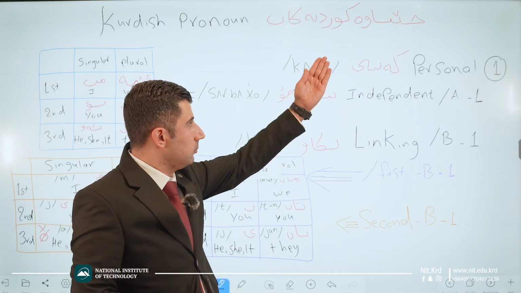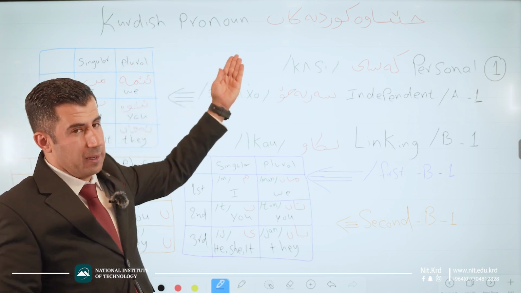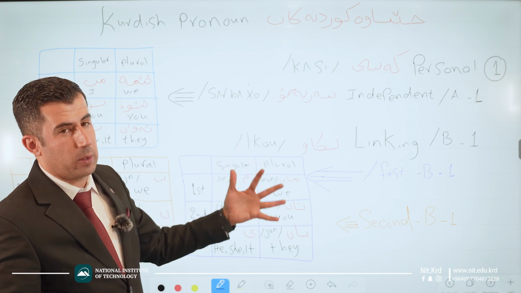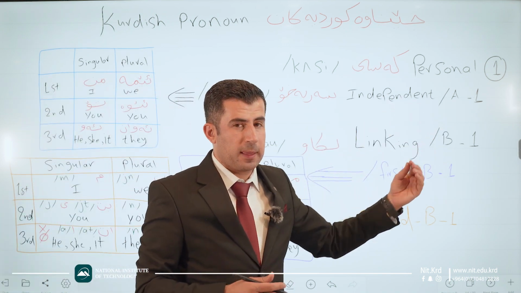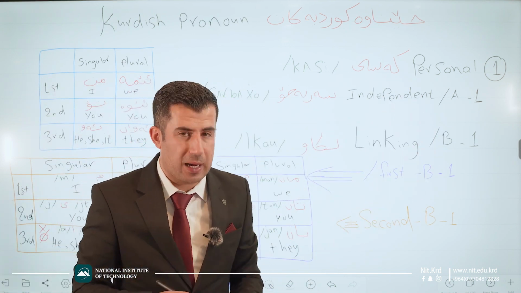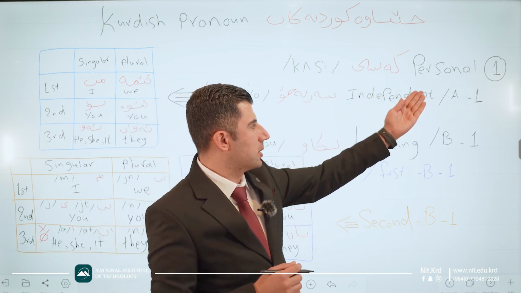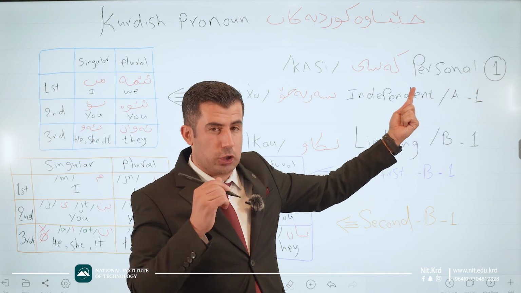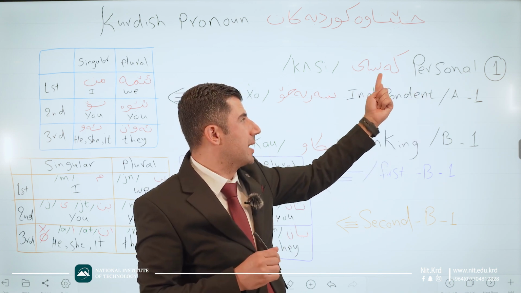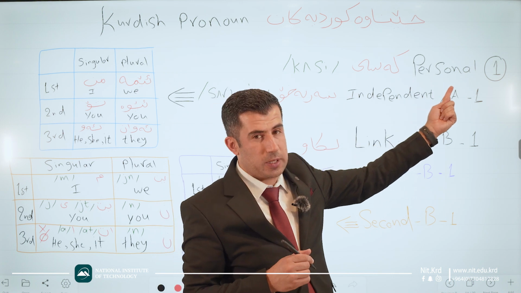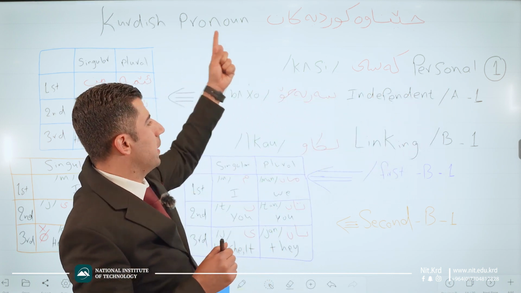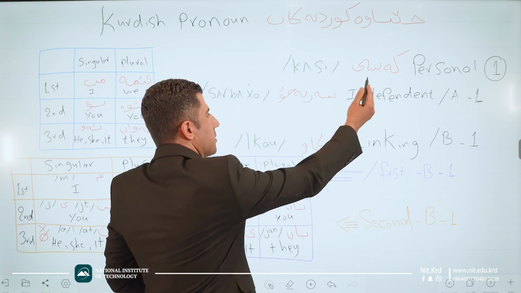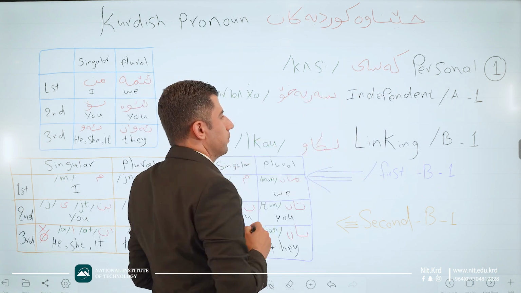Good. Here, in Kurdish pronoun, we divided according to some rule. I'll tell you one by one. The first one, we have personal pronouns. Good. Have a look. Personal pronouns. For personal, if we translate it to Kurdish language, we say Cenavi kasi. Kasi, it means personal. Personal pronoun become a Cenavi kasi. How we pronounce kasi? Kasi. Good.